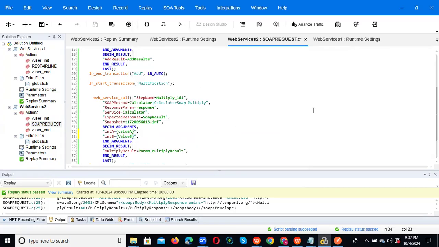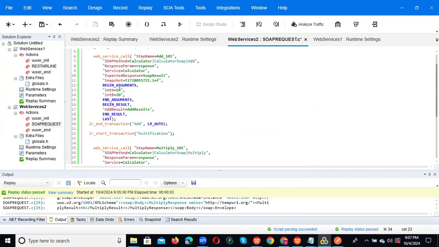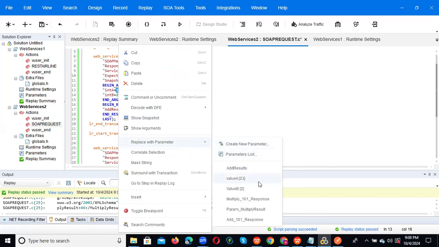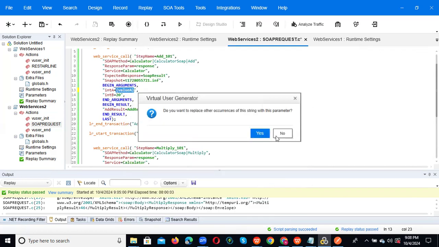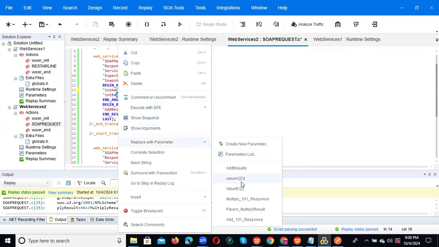So now same way we can do here also. For example, the same name, right? We can replace it here also. Replace with parameter value A. Okay. And again, I want to replace the B value also. Replace parameter B.